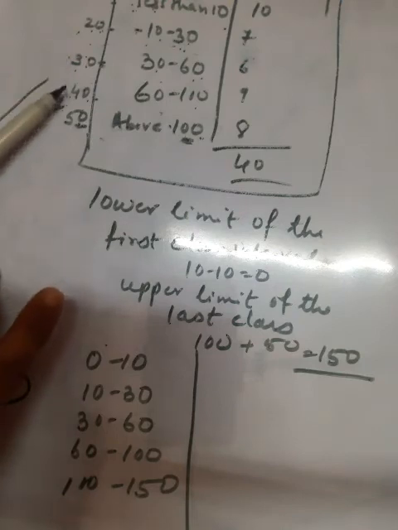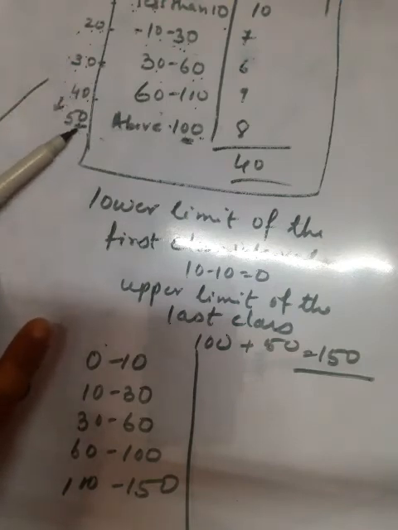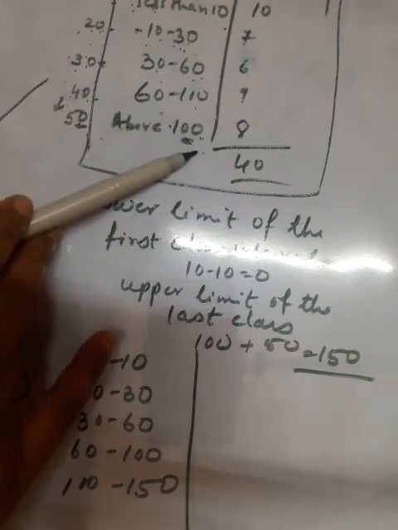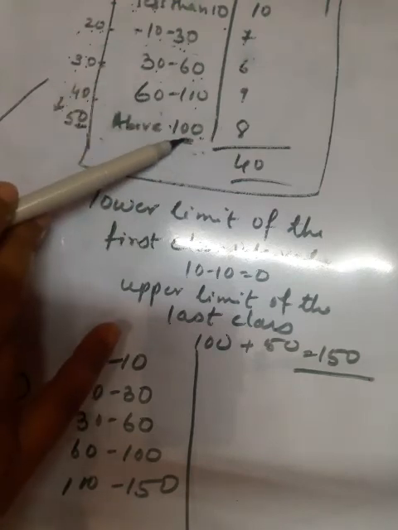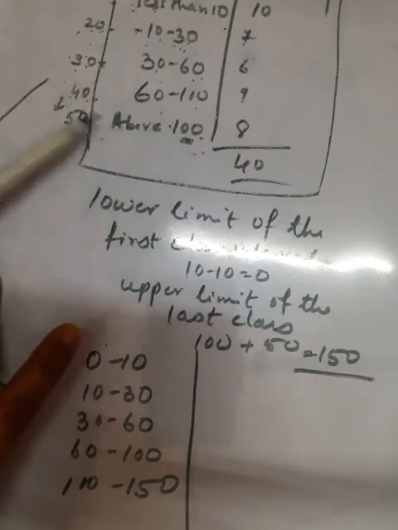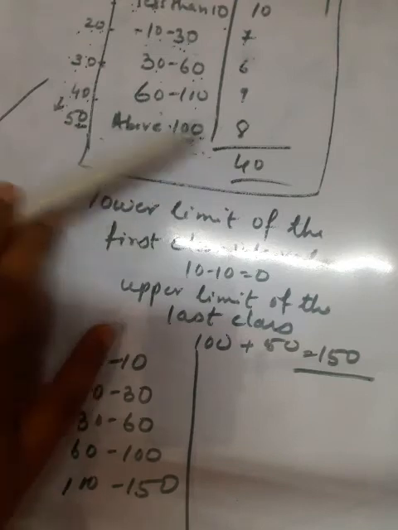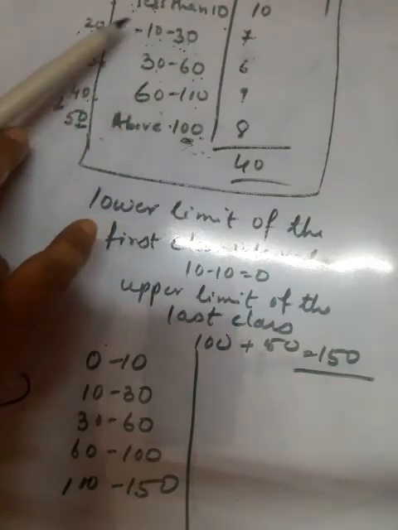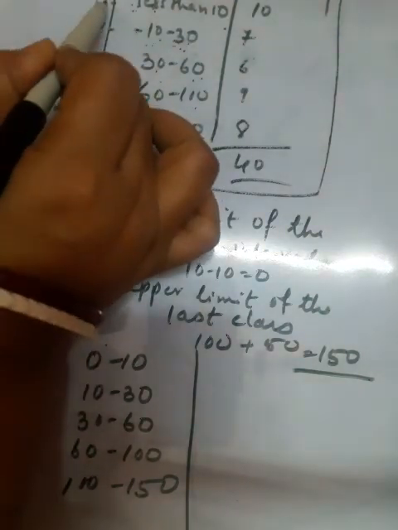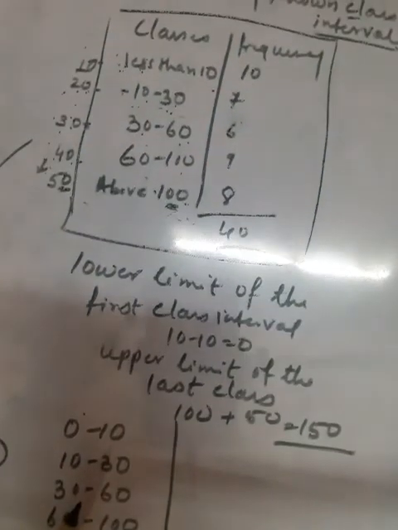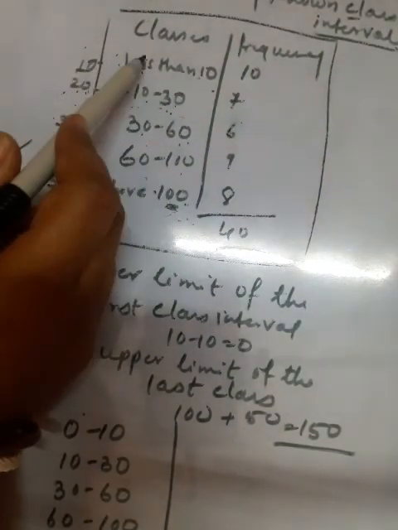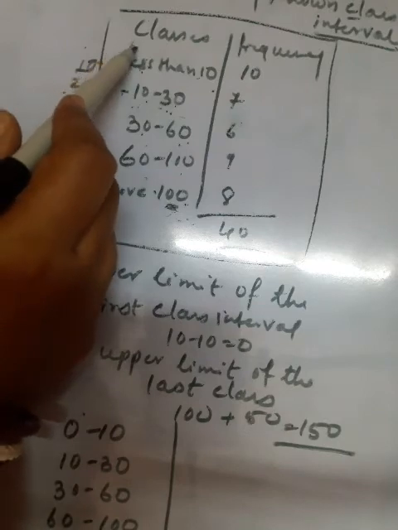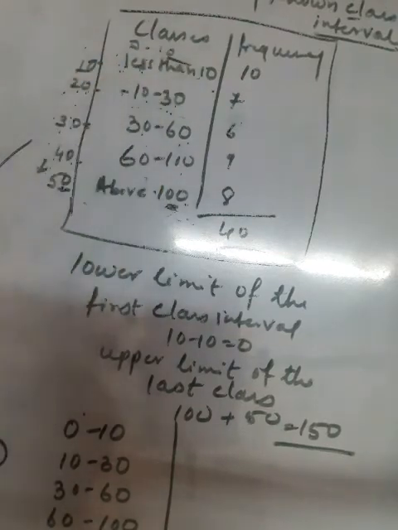On the basis of this assumption we can assume that the next should be 50, and you have to find the upper limit here. The lower limit is already given, that is 100, and 50 should be added for the upper limit. Likewise here it should be 10, so we have to find the lower limit, and that would be 0 to 10.